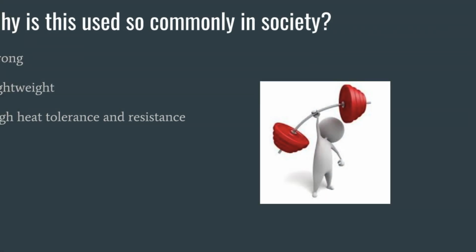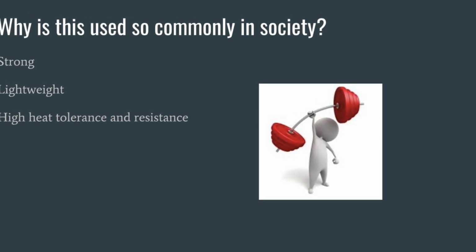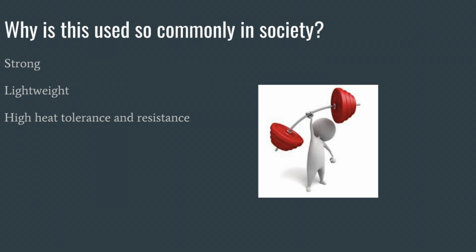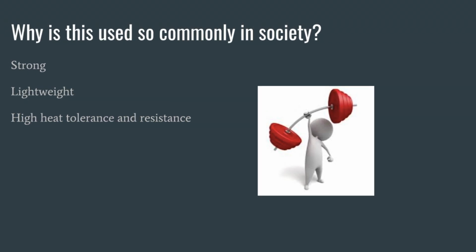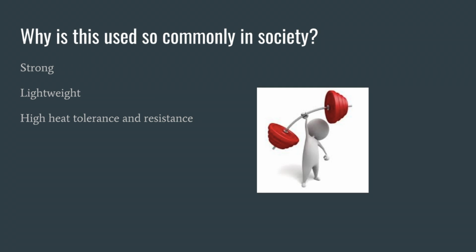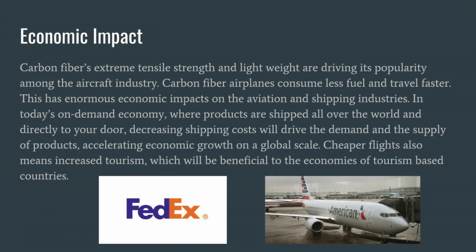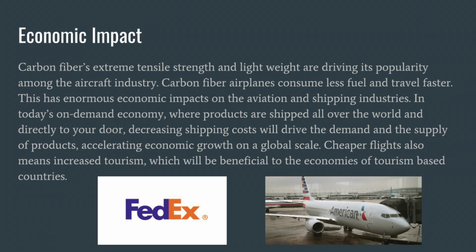So why use carbon fiber? Carbon fiber is strong and lightweight. It can be 10 times stronger than steel and is also 1.5 times lighter than aluminum. It also has a high heat tolerance and resistance, which is very important if it's going to be in something like an airplane. Carbon fiber's extreme tensile strength and lightweight are driving its popularity among the aircraft industry.